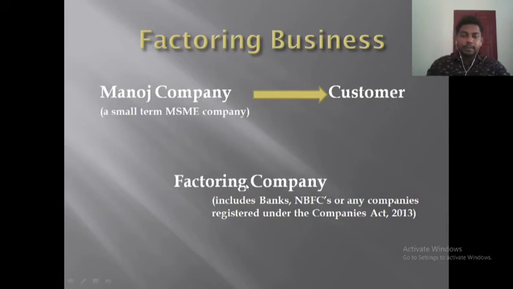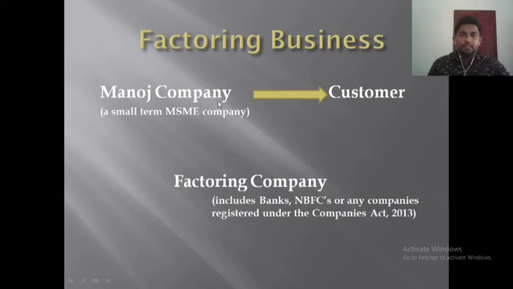Now upon the expiry of 6 months, this factoring company will ask for the amount which is mentioned in the invoice. Now this customer and the factoring company are in a contract of the customer settling that amount to the factoring company. So in this process, what is the profit of this factoring company? For example, Manoj company has sold goods worth 100 rupees to the customer, and Manoj company has given a 100 rupees invoice to the customer, and Manoj company is holding that invoice also.